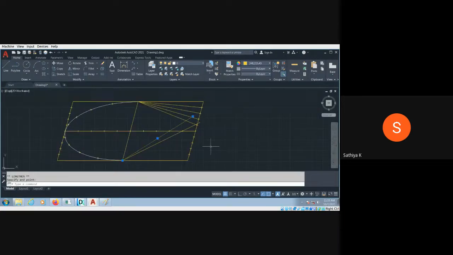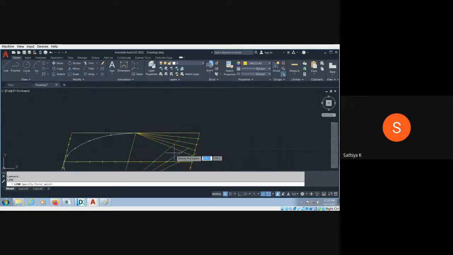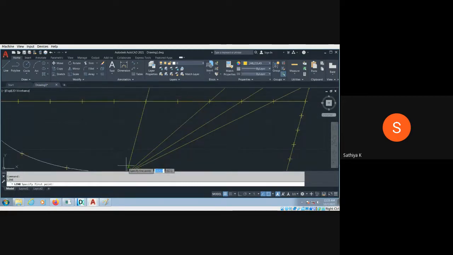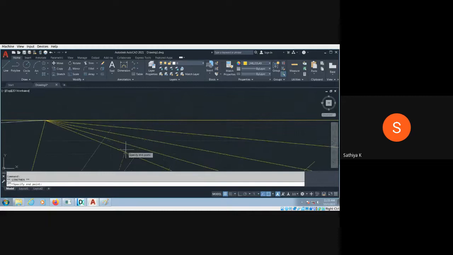Okay, then third one. Line command from here to this, enter, then select the line, go to here, lengthen, somewhere else here. Okay, that is the third one. I hope it is not lengthening properly. So again I can lengthen it up to. Okay. Then fourth one, that is the final point. So line command from here to here, enter, and select this, lengthen the line, and up to this.